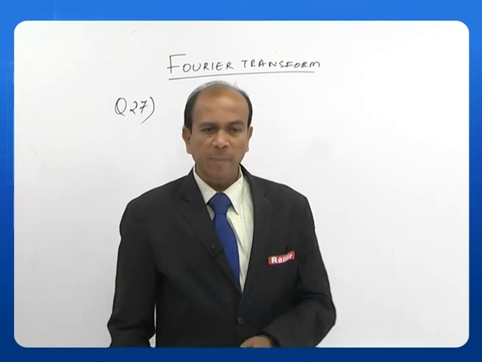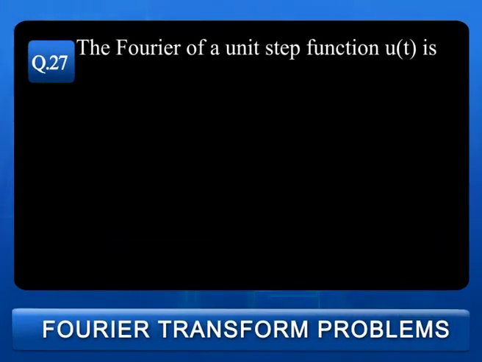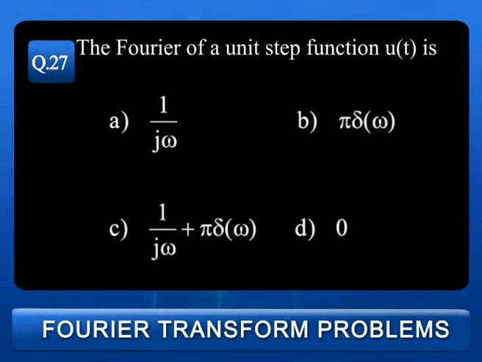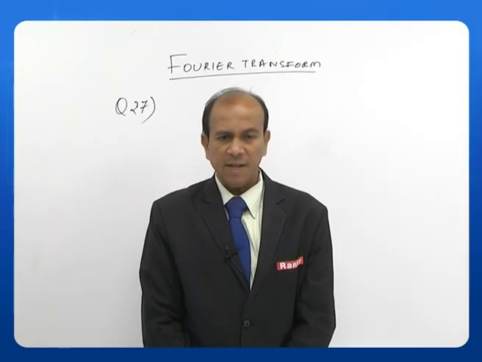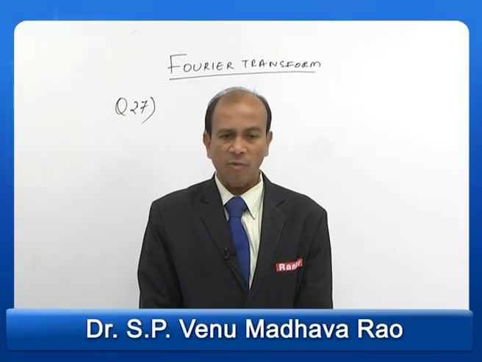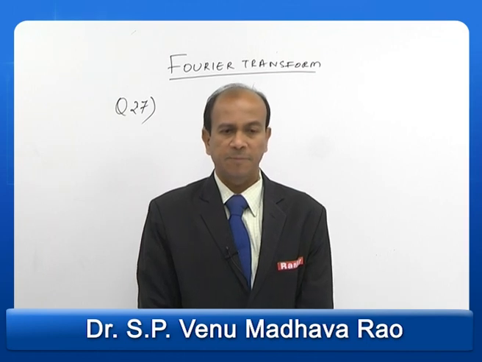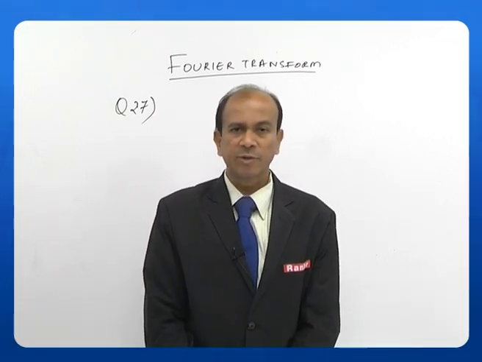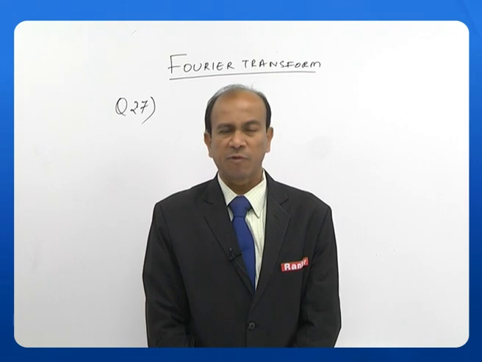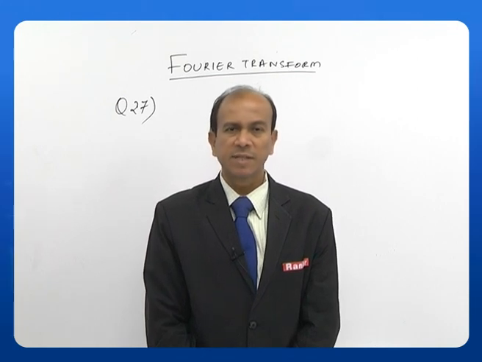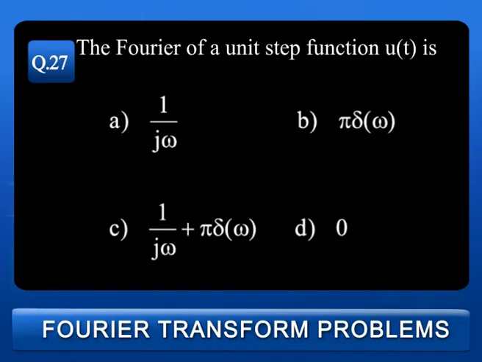Let us look at question number 27. The Fourier transform of a unit step function u of t is A. 1 by j omega, B. pi into delta of omega, C. 1 by j omega plus pi into delta of omega, D. 0. The answer is 1 by j omega plus pi of delta of omega. Okay, this we have solved in our earlier solutions of some of the basic formulae we have done, where we have proved that this is in fact equal to this. So the answer is 1 by j omega plus pi delta of omega, answer C.